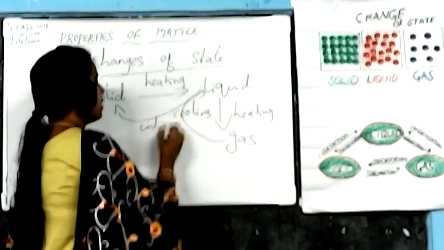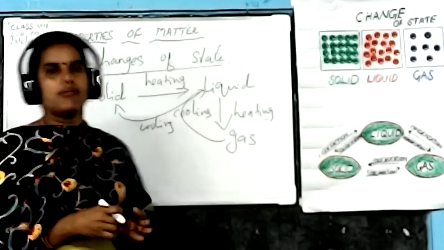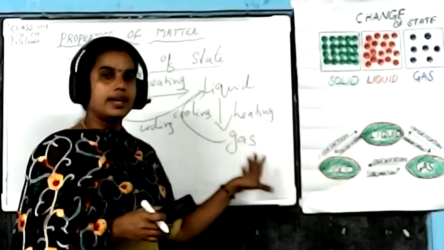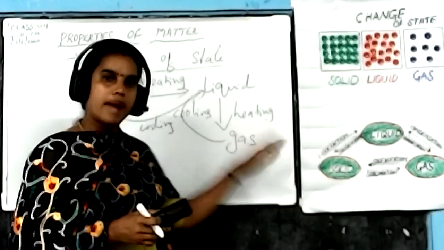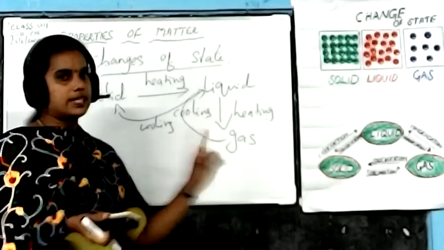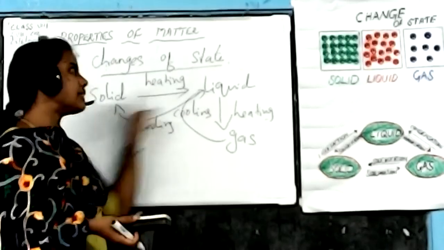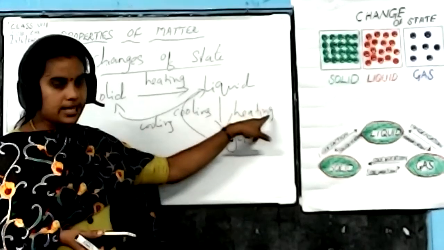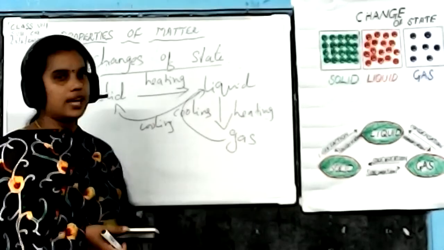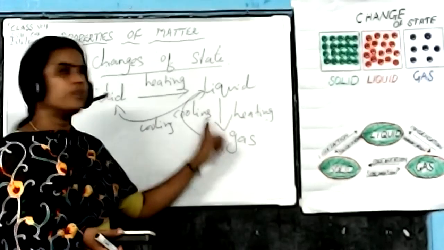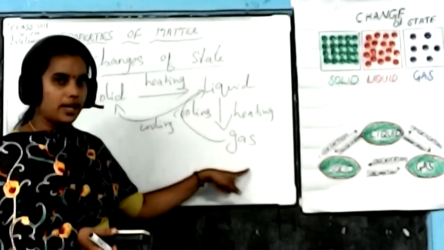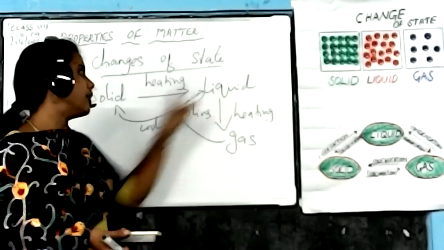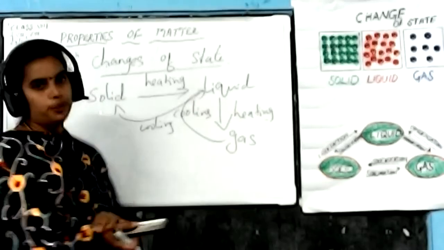So these are all reversible processes. Reversible means the reactant gives the product, and again the product gives back the reactants. Once again, repeating: when the solid is heated, it is converted into liquid form. Again, when the liquid is heated, it is converted into gas. Then what happens in cooling? When gas undergoes cooling, it is converted into liquid form, and again the liquid undergoes cooling and is converted into solid form.